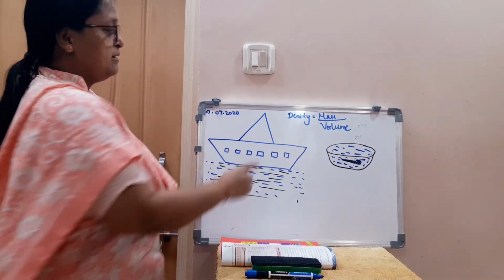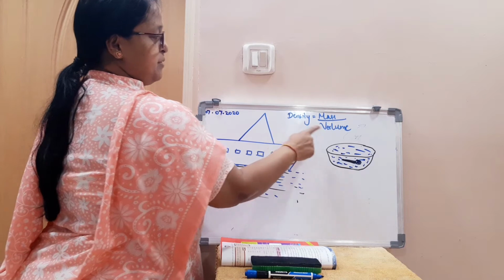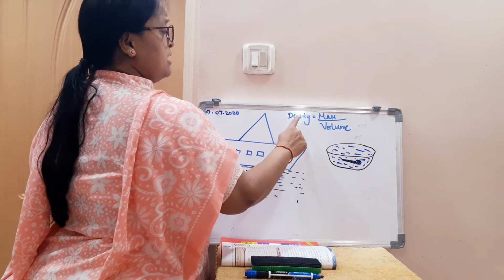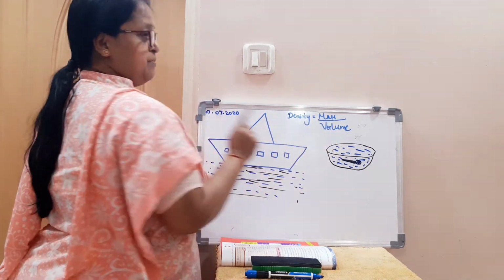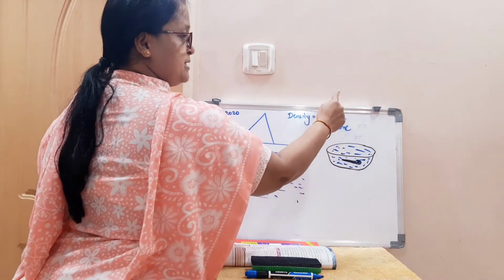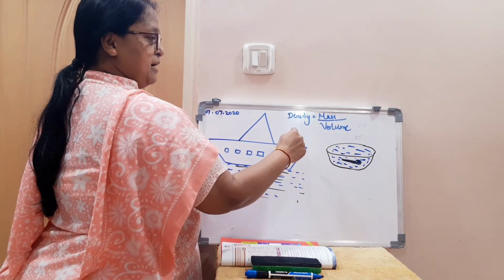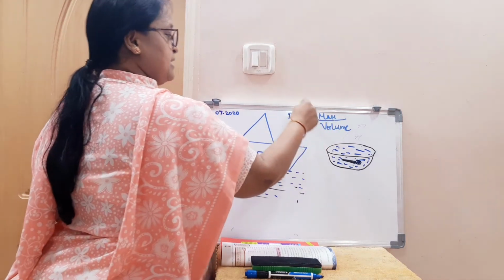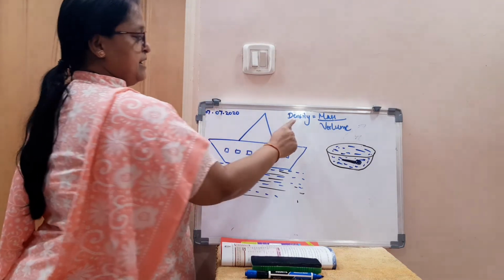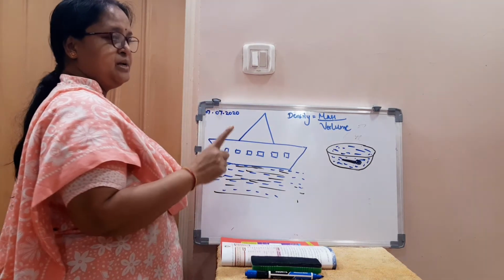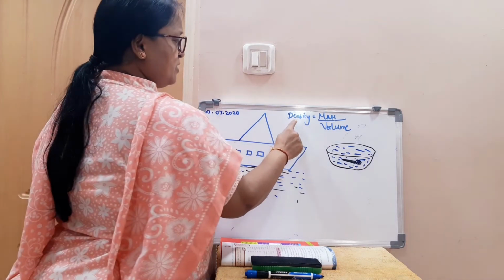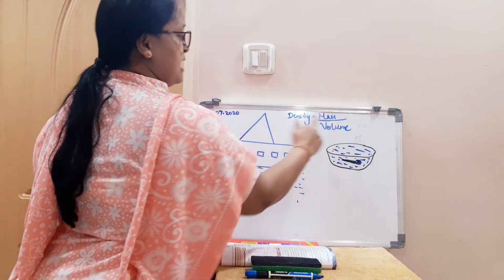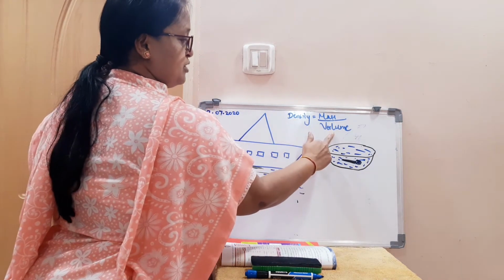I have told you that density is inversely proportional to the volume, or volume is inversely proportional to the density, and it is directly proportional to that of the mass. Means what happens, children? When volume will increase, density will decrease. And when mass will increase, density will increase, and when mass will decrease, density will also decrease. That's why it is said that it has a direct proportion and inverse proportion. In yesterday's class I told you that density is directly proportional to mass, and inversely proportional to volume.